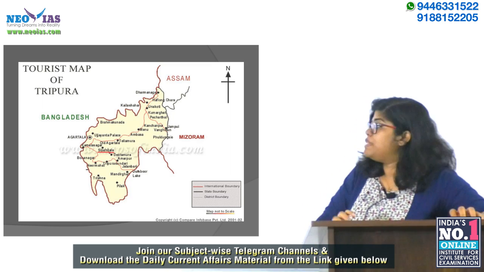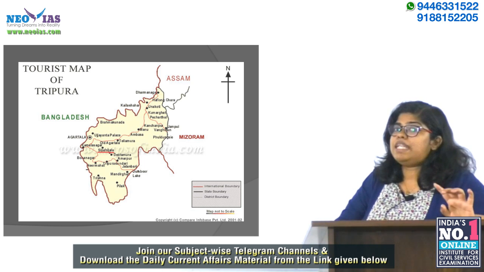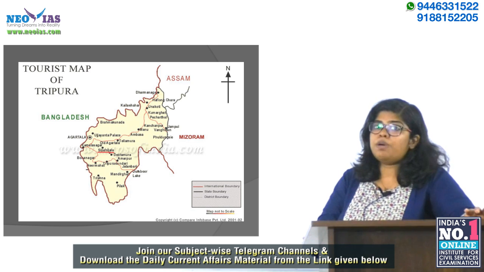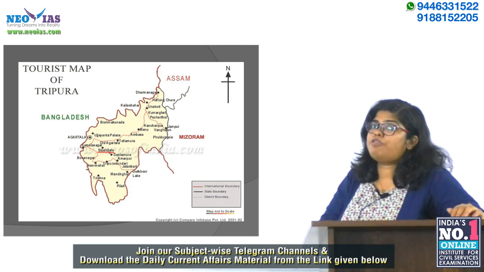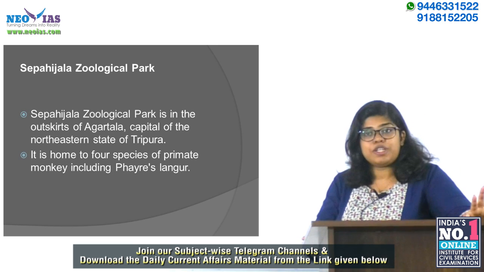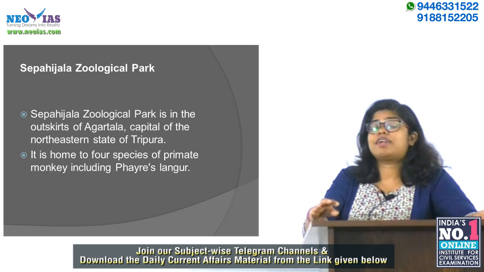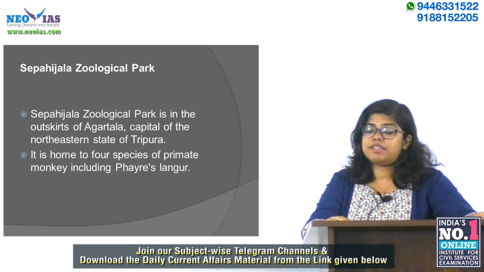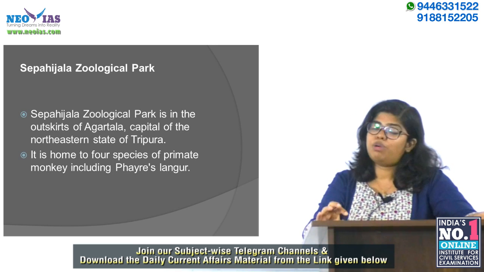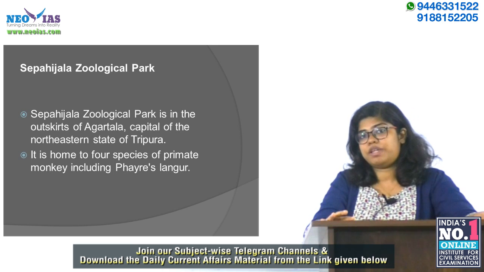I'll show you the map. This is a map of Tripura and I have underlined Sipahijala with red color. Okay, so it is to the south of Agartala. Okay, and for Sipahijala, please note what kind of vegetation is found there as well, because in Tripura mostly it will be deciduous forest. So please try to note down what vegetation is found there.